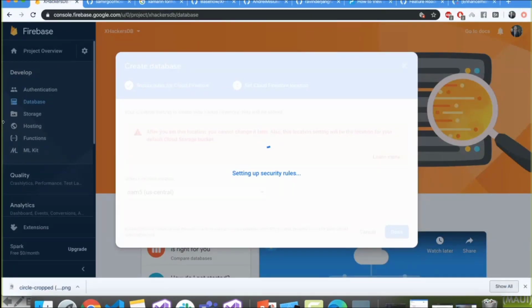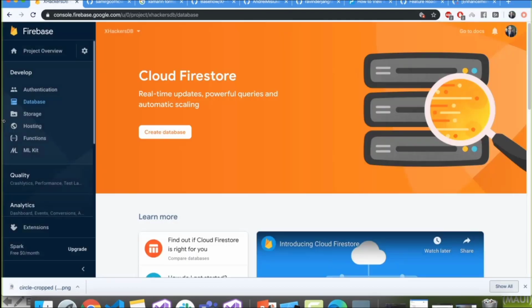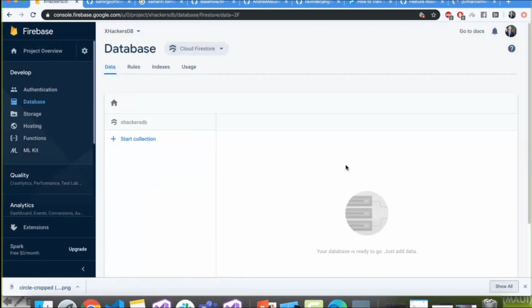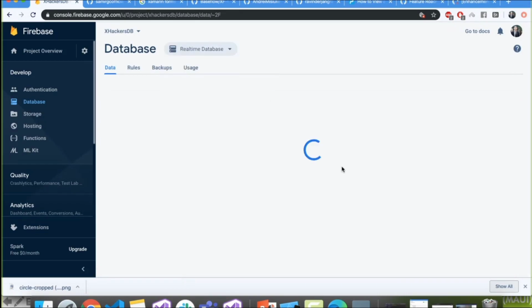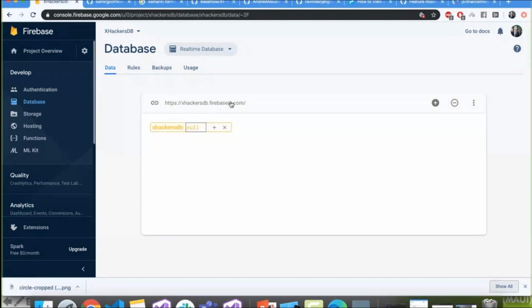It is now setting up security rules. It is doing all its magical operations inside there. So here basically this is the database, and this is the database name. What we'll actually select is the real-time database. Then you can see over here, this is the endpoint. This is the endpoint where we are going to integrate.